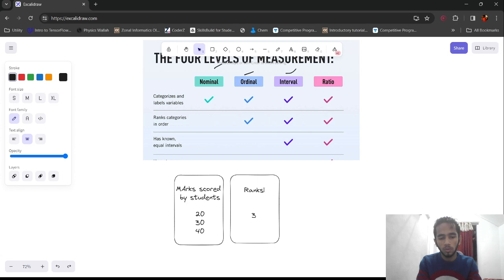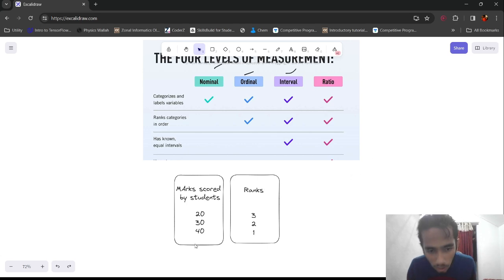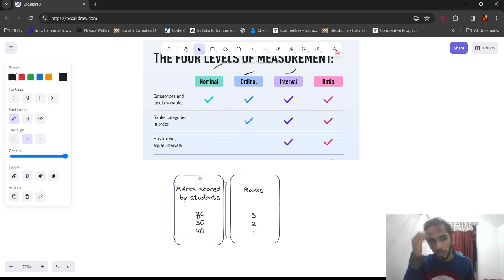3, 2, 1. Okay, so now this data, marks scored by students, it has categories. It doesn't matter whether it is ranked or not. It just has to be numeric data, or even quantitative data. No, it is qualitative, I'm so sorry. It has to be quantitative data that is there. There are no rules on how it is arranged.